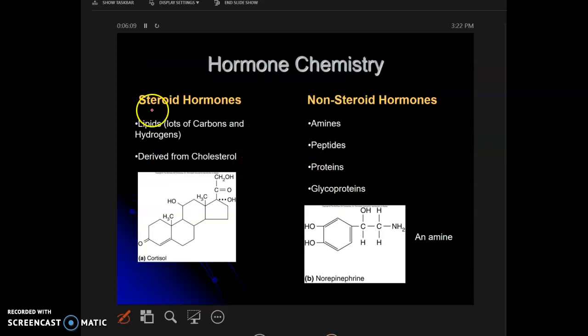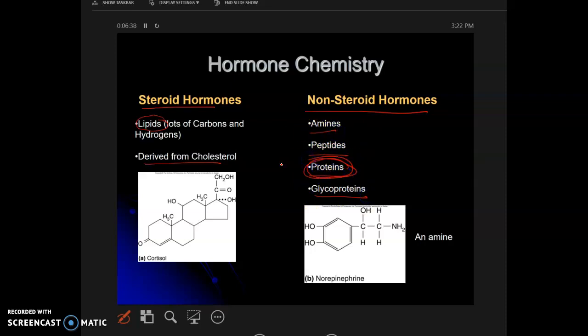Hormone chemistry. There are two types of hormones, steroid hormone and non-steroid hormone. Now, you've heard about steroids, you've heard about lipids. So basically, these steroid hormones are lipid-based, meaning what? Not soluble in water. They're derived from cholesterol. The non-steroid hormones are mostly proteins, glycoproteins, smaller peptides, amines, all right?